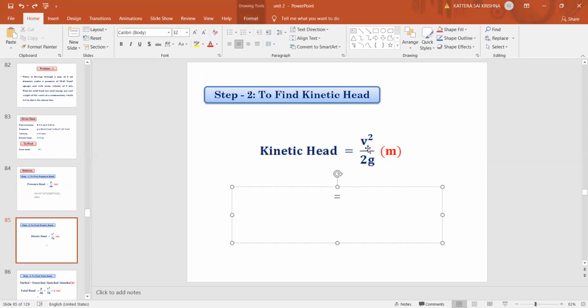What is the V value given to us? Velocity 2 squared, that is 4, divided by 2 into 9.81.